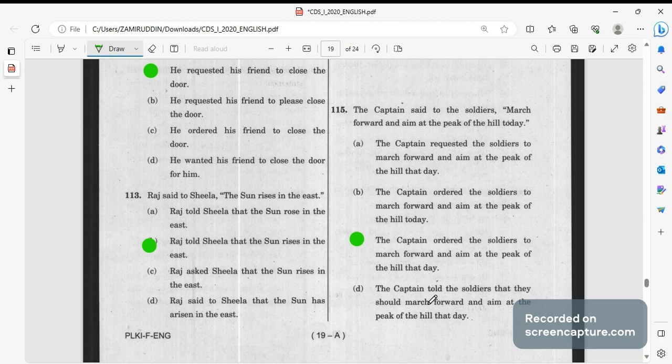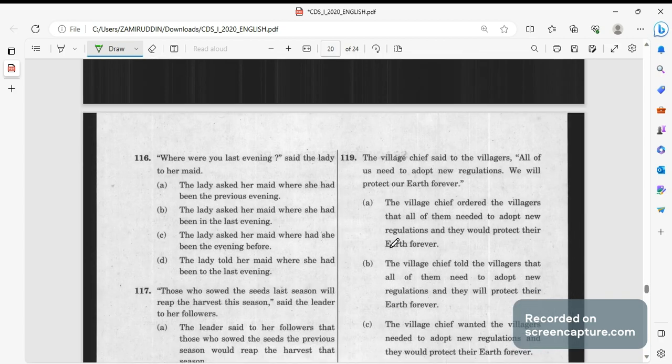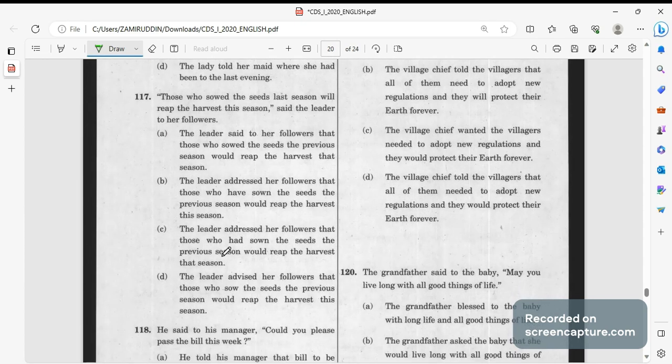Next, where were you last evening? Said the lady to her maid. The lady asked, because a question is being used. The lady asked the maid where she had been the previous evening. Previous evening, because last evening becomes previous evening in reported speech.